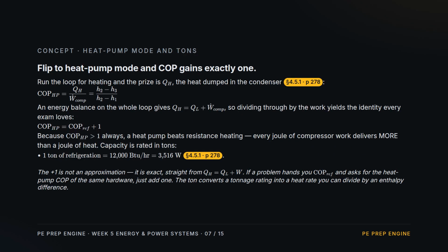Flip to heating. Now the prize is QH, the heat dumped in the condenser over the same compressor work. An energy balance on the loop says QH equals QL plus the work. So divide through, and you get the identity the exam loves. The heat pump COP is the refrigerator COP plus exactly 1. That plus 1 is exact, not an approximation. And because it is always greater than 1, a heat pump always beats resistance heating. Every unit of work delivers more than a unit of heat. Capacity is rated in tons, and 1 ton is 12,000 BTU per hour.